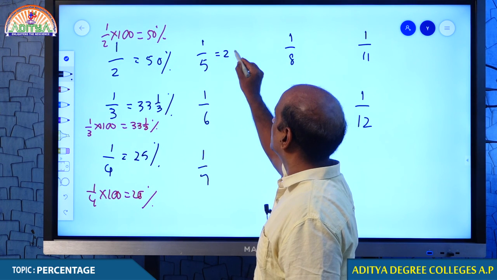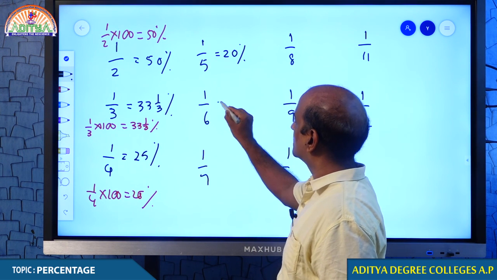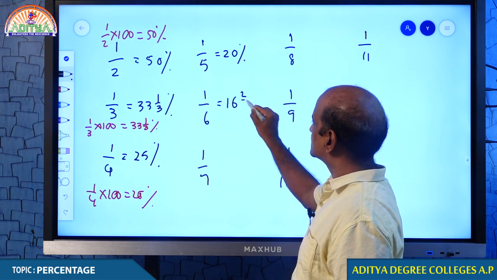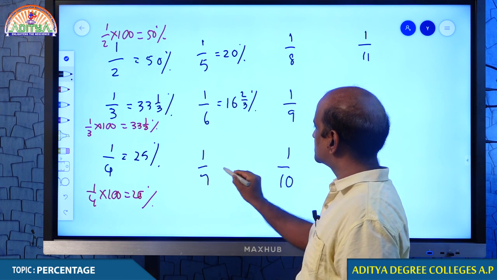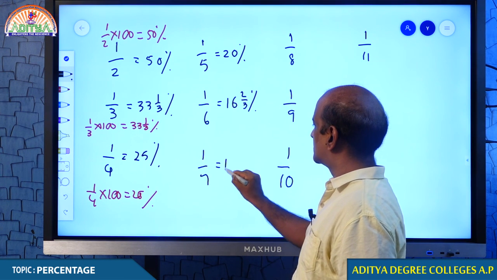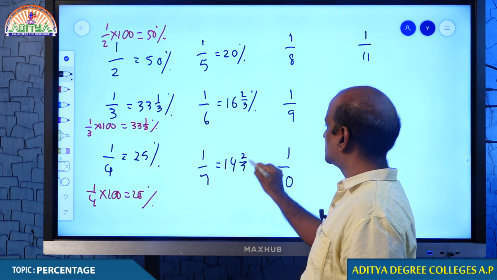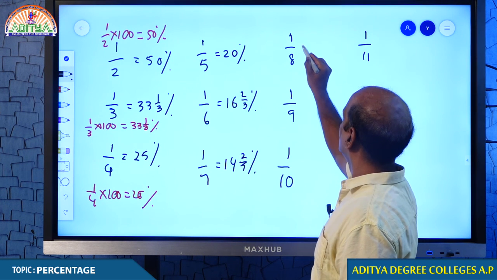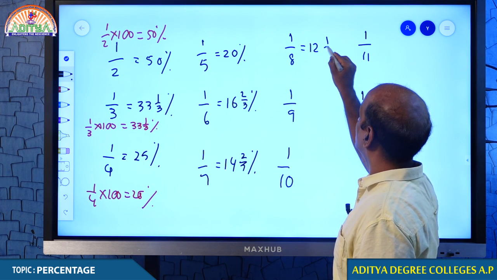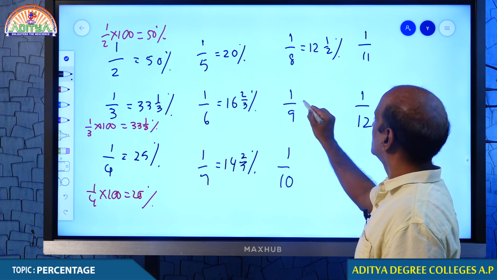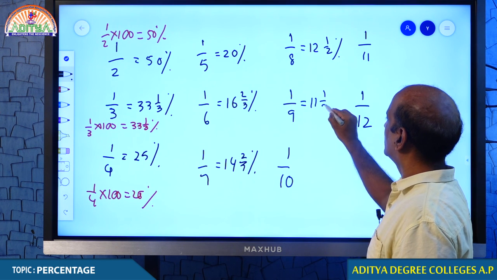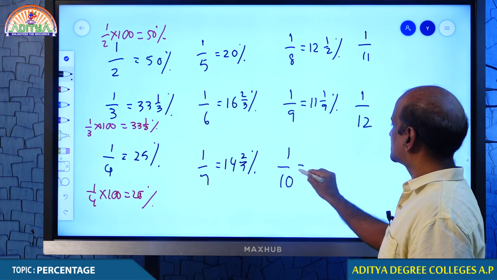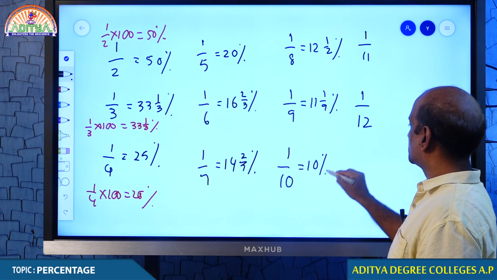1 by 5 is 20%, 1 by 6 is 16 2 by 3%, 1 by 7 is 14 2 by 7%, 1 by 8 is 12.5%, 1 by 9 is 11 1 by 9%. Students, you remember that?